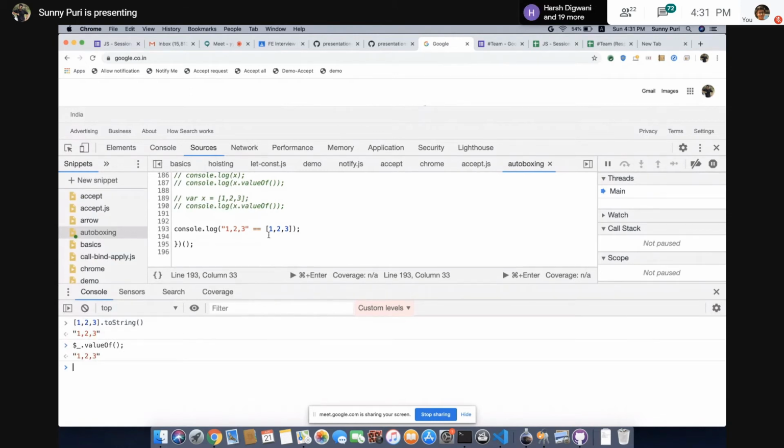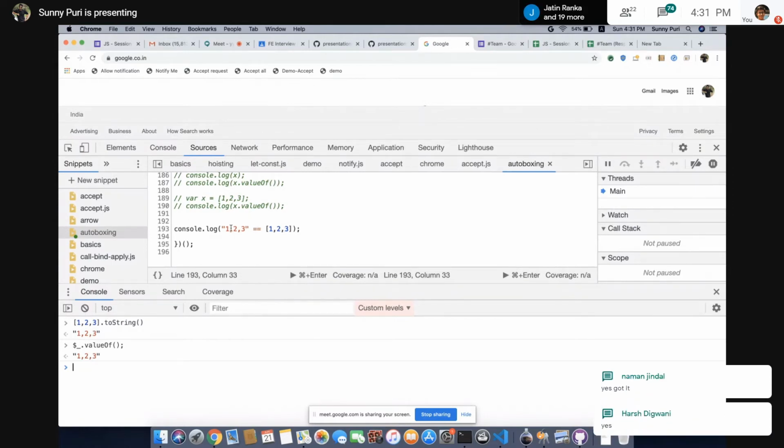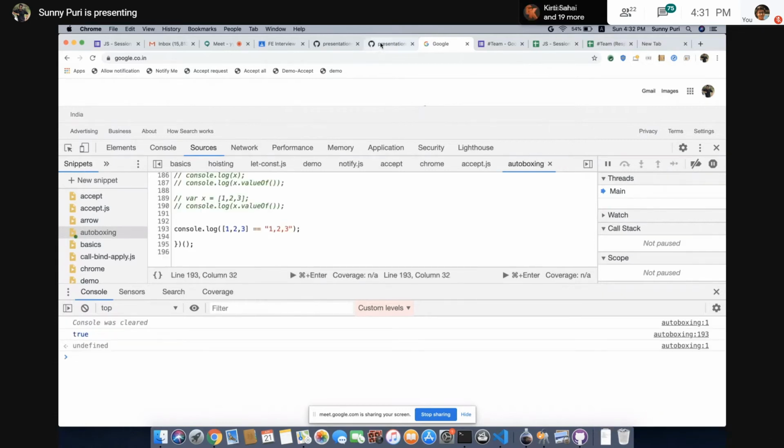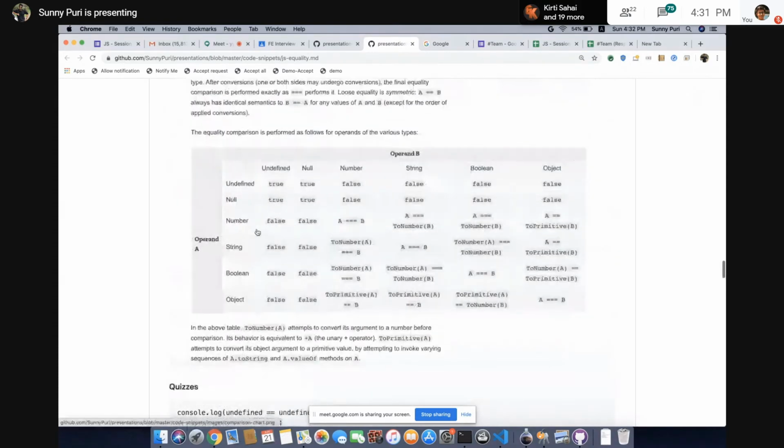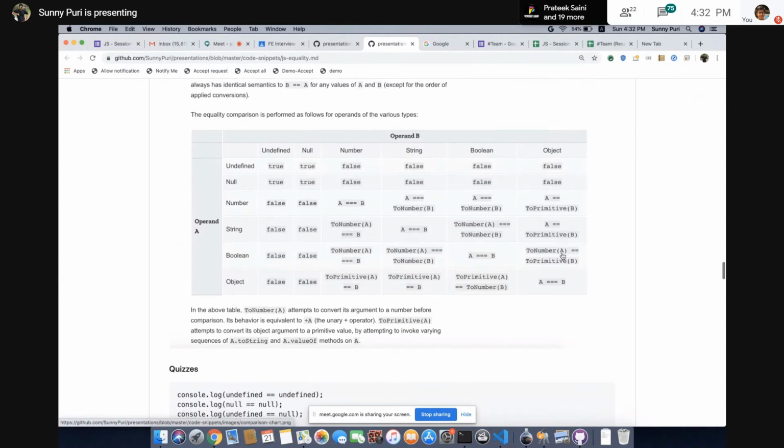This is clear, string in case of string and object. Even if you want, you can use it like this as well, that's not an issue, it is the same thing. 1,2,3 is true. So in case of object to string, let's see the chart again. String and object, we have to convert that object to a primitive. Primitive means whatever is the type of the other operand.